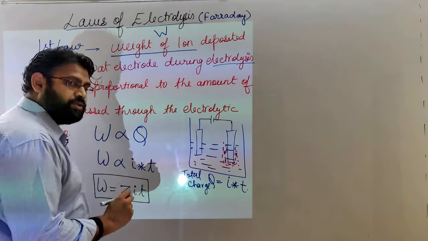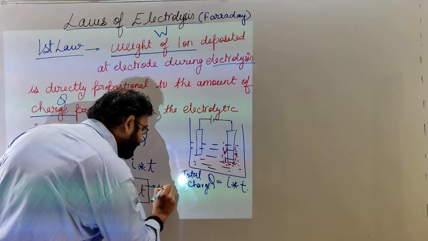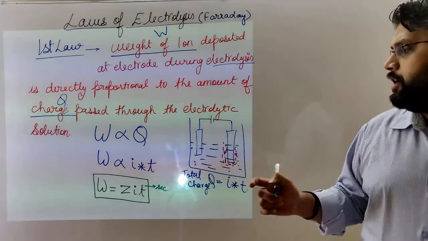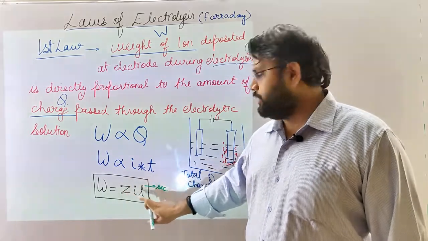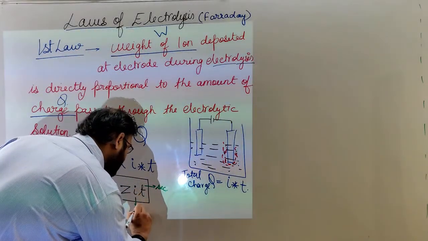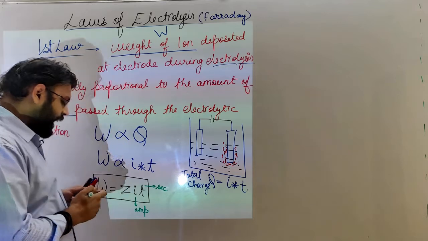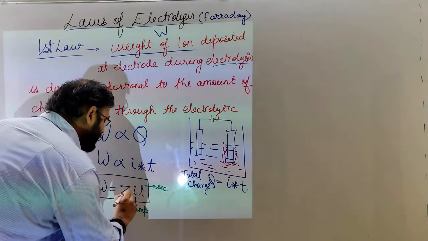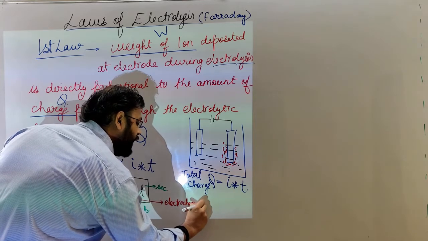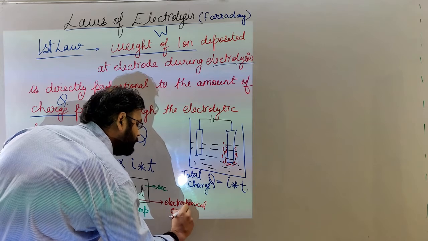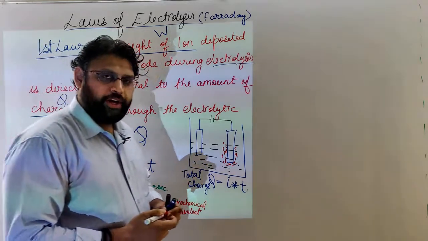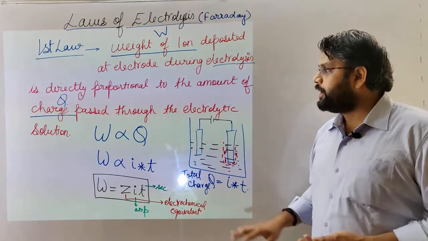First let's discuss the simple things. Time is always to be taken in seconds, whether in the question it is mentioned in hours, minutes or any unit, but for finding the weight of ion we need to express time in seconds. Obviously current is to be expressed in amperes, and Z is known as electrochemical equivalent. Okay, clear till now?